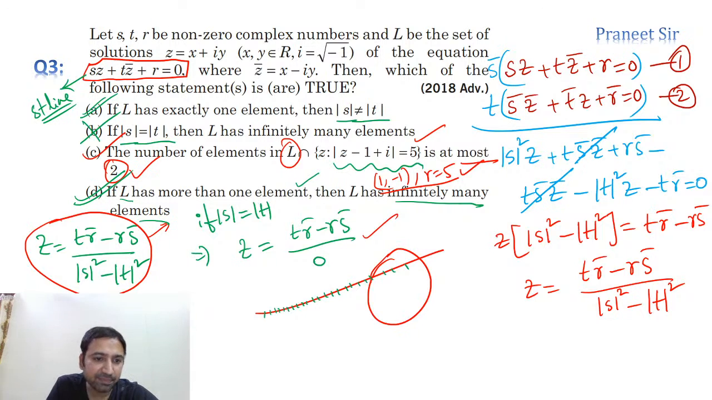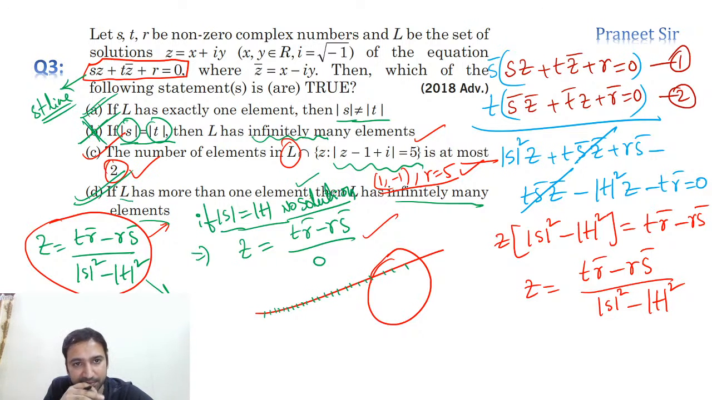Option B. Okay, right. See, Tushar, what he is giving in option B is modulus of S equals modulus of T. If modulus of S equals modulus of T, we get Z is not defined. Why? Because the denominator is getting 0. If the denominator is 0, we are not getting any solutions, guys. So if mod S equals mod T, there is no solution actually. But he is saying infinitely many solutions. So whatever he is saying in option B is wrong. Correct, no?